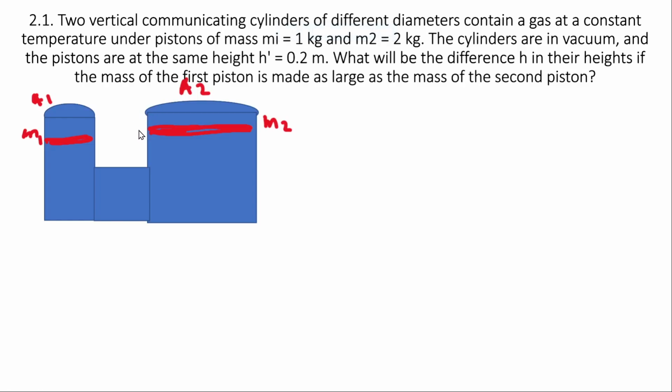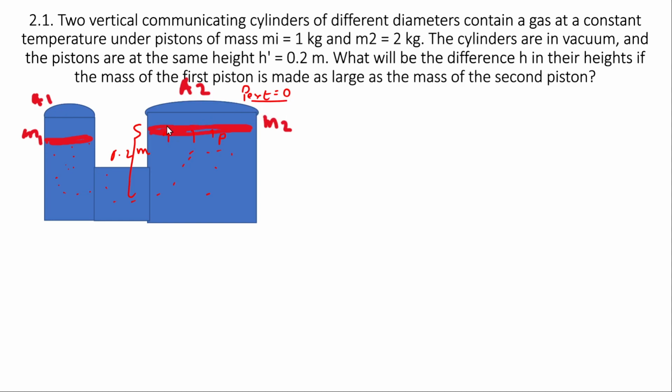Initially, we are told that there is a height difference of 0.2 meters. We're also told that the inside part is filled by an ideal gas. So by the property of an ideal gas, we can say that at every point the pressure exerted by this gas is P. That is going to be the same, and we are assuming that to be P. We're also told that P external comes out to be 0.